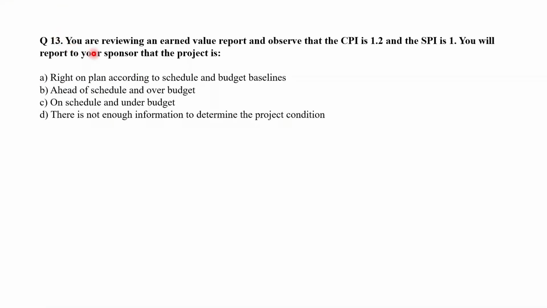Question 13. You are reviewing an earned value report and observe that CPI is 1.2 and SPI is 1. You will report to your sponsor that the project is A, right on plan according to the schedule and budget baselines, or B, ahead of schedule and over budget, or C, on schedule and under budget, or D, there is not enough information to determine the project condition. Now here a CPI greater than 1 indicates that the project is performing under budget, and SPI that is equal to 1 indicates that the project is performing at planned levels or on schedule. So the answer C here is correct, that is on schedule and under budget.